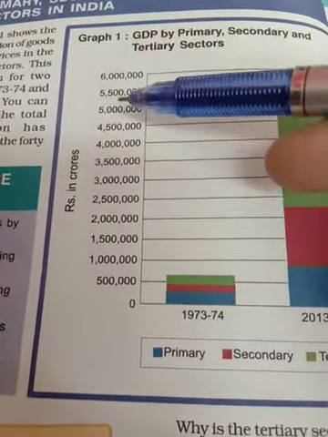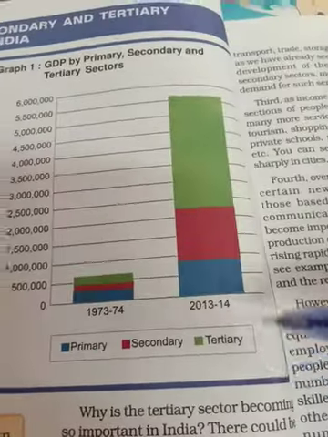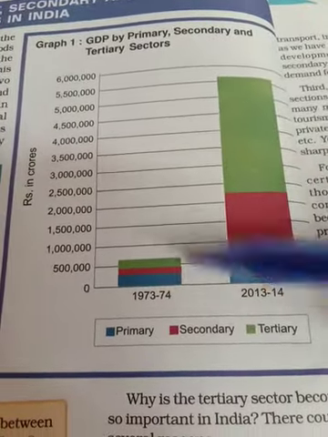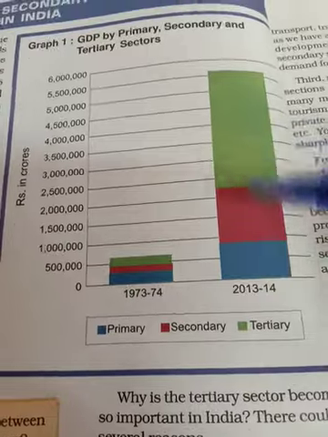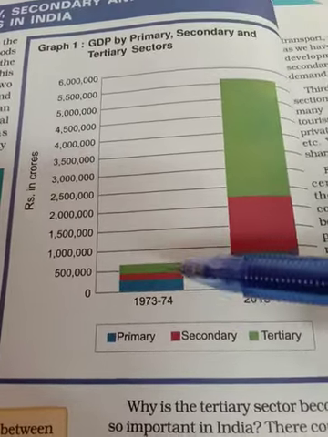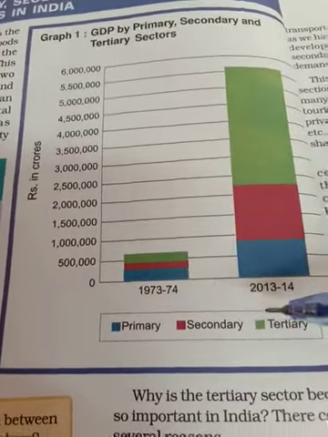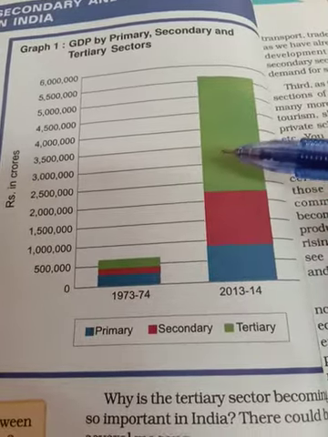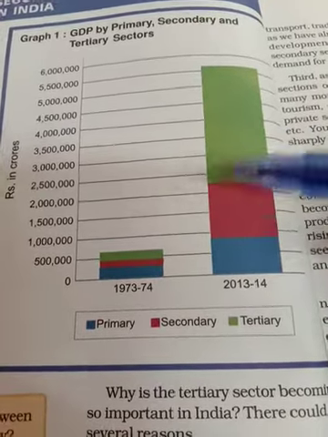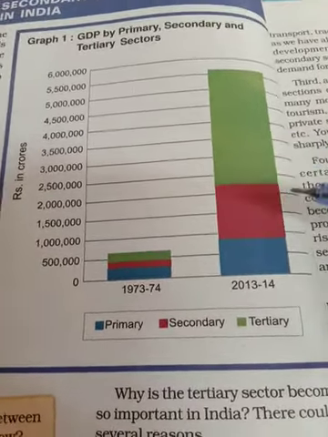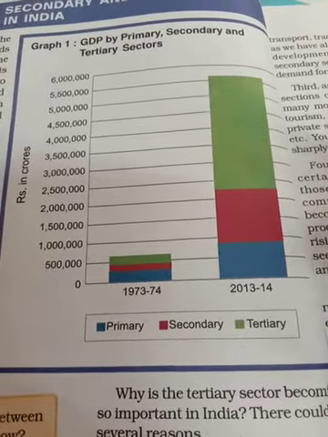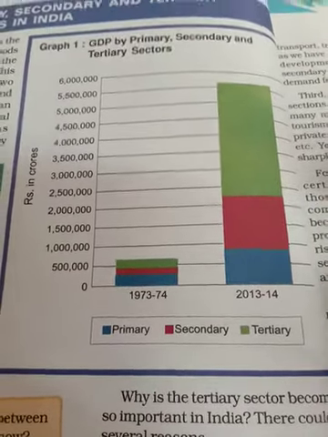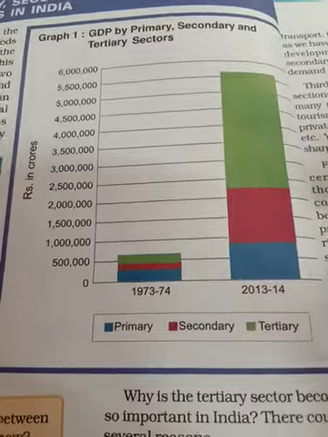This is the GDP, and there are two axes, x and y. In the bar diagram we are showing the data in this way. You can see that the contribution by all three sectors was less, and then the contribution rises in all three sectors. That means it shows growth. I told you that if gross domestic product, the total production of goods and services, increases, that indicates there is growth in the economy.